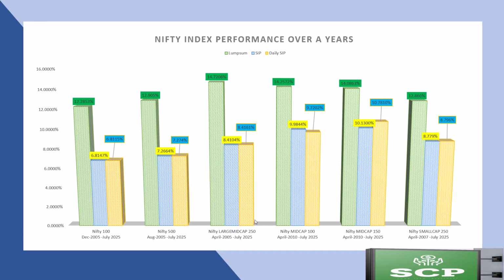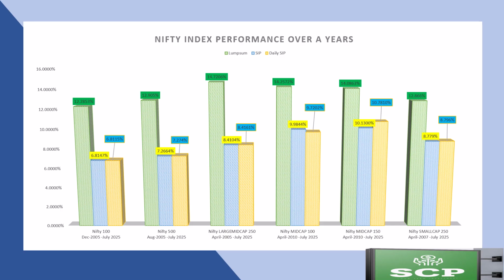Now let's see the next equity benchmark, Nifty Midcap 100. It's from April 2010 to July 2025. One-time investment has generated 14.25% returns, while SIP has generated 9.98, which is close to 10%, and the daily one is 9.72%. If you invested 1 lakh rupees in April 2010, it would have grown to 7 lakh 38,000, and a monthly SIP of 5,000 would have generated 37 lakhs 51,000, and daily SIP 23 lakh 4,000.